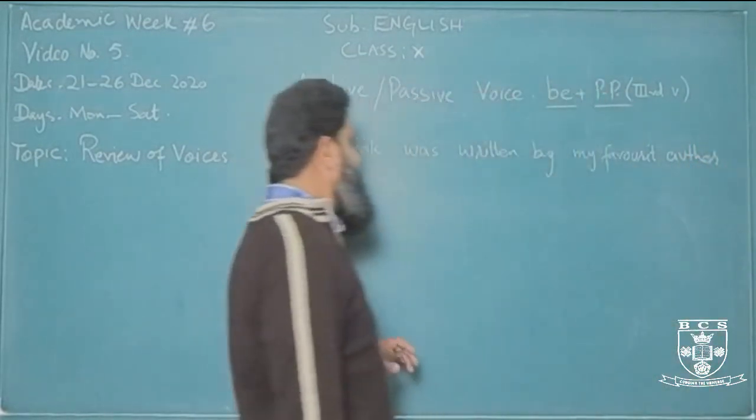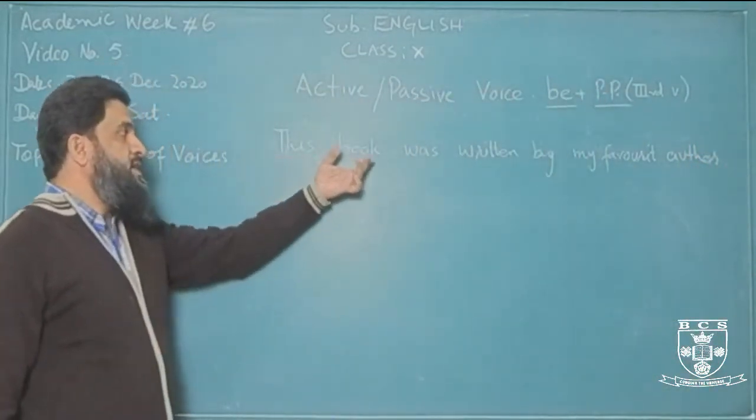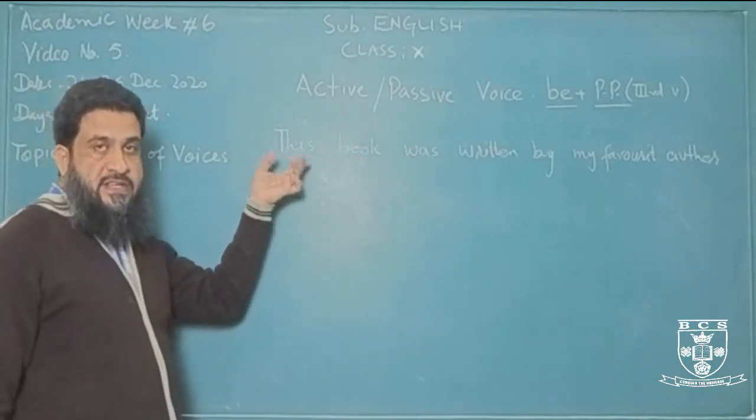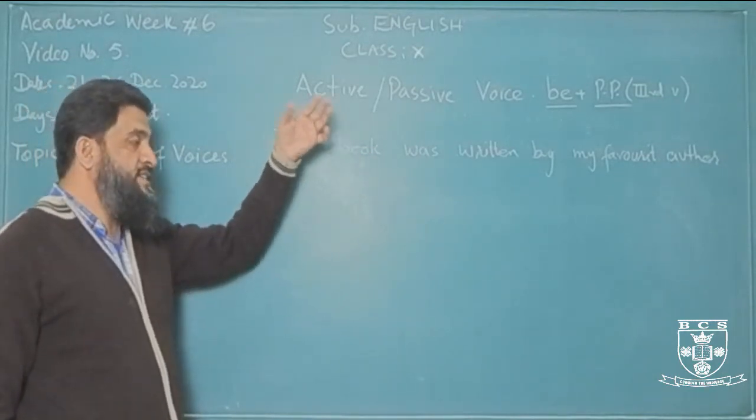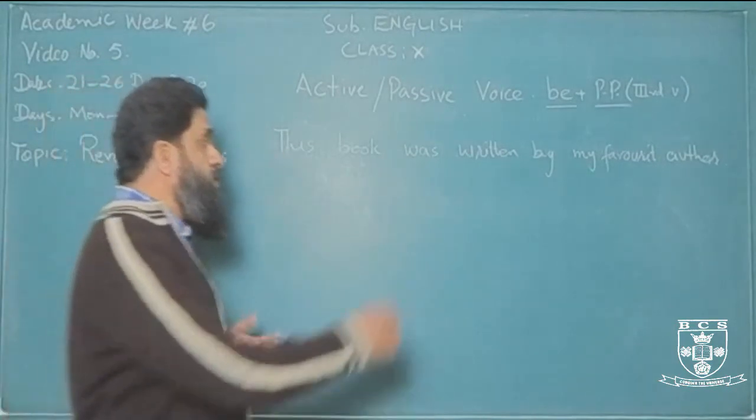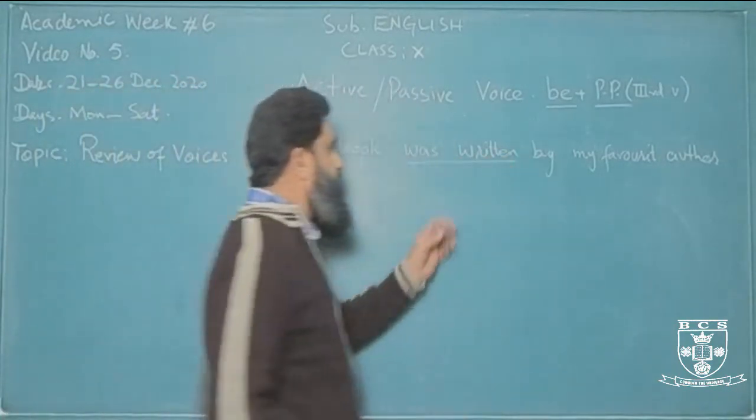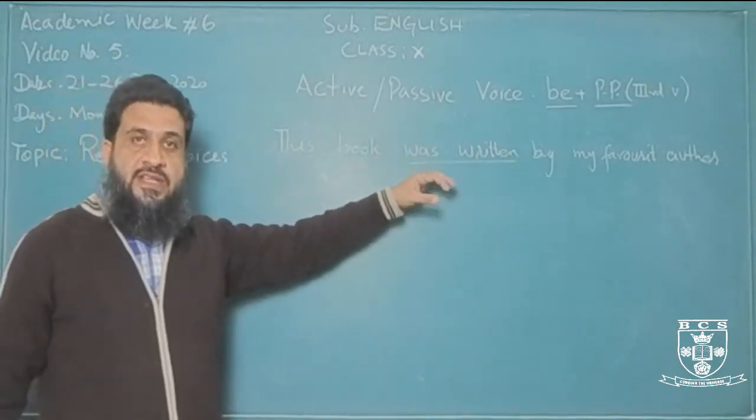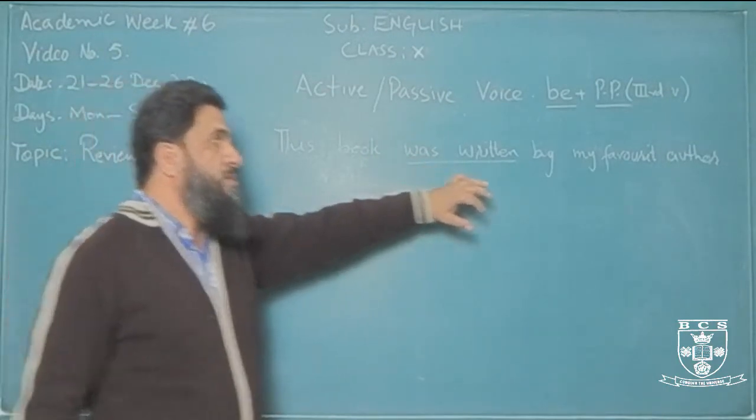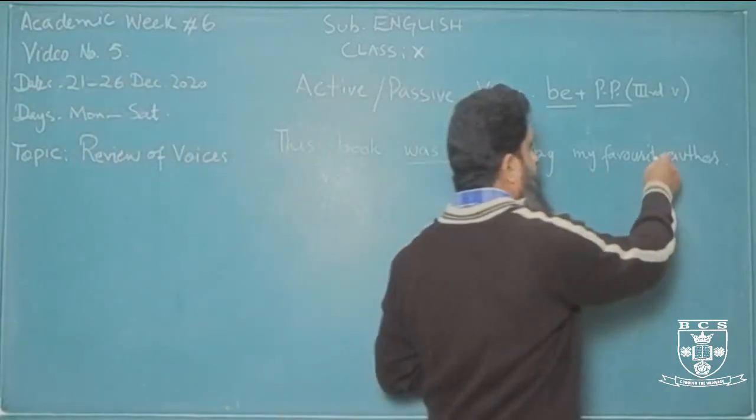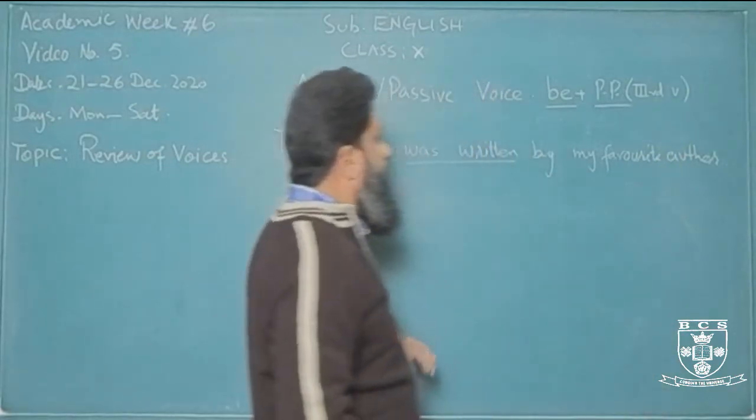This is a passive sentence, we know, because this book is the subject which does not perform an action, rather something is happening to it. Was written, be plus past participle form of the verb. That also shows that this is a passive form. By my favorite author. Right?